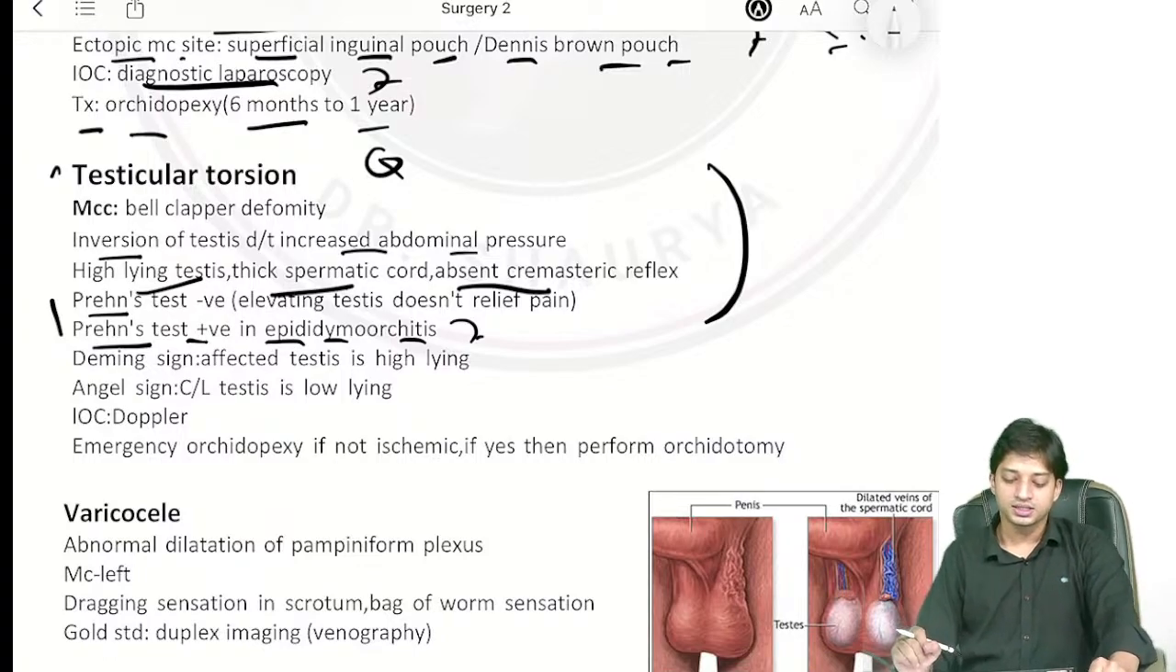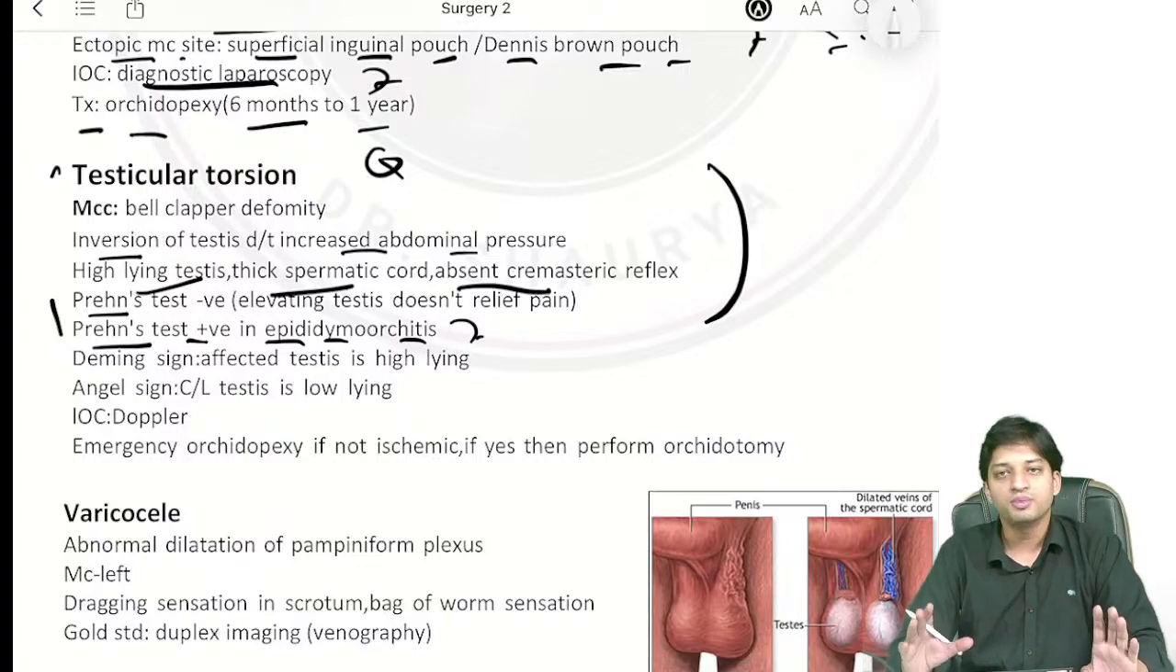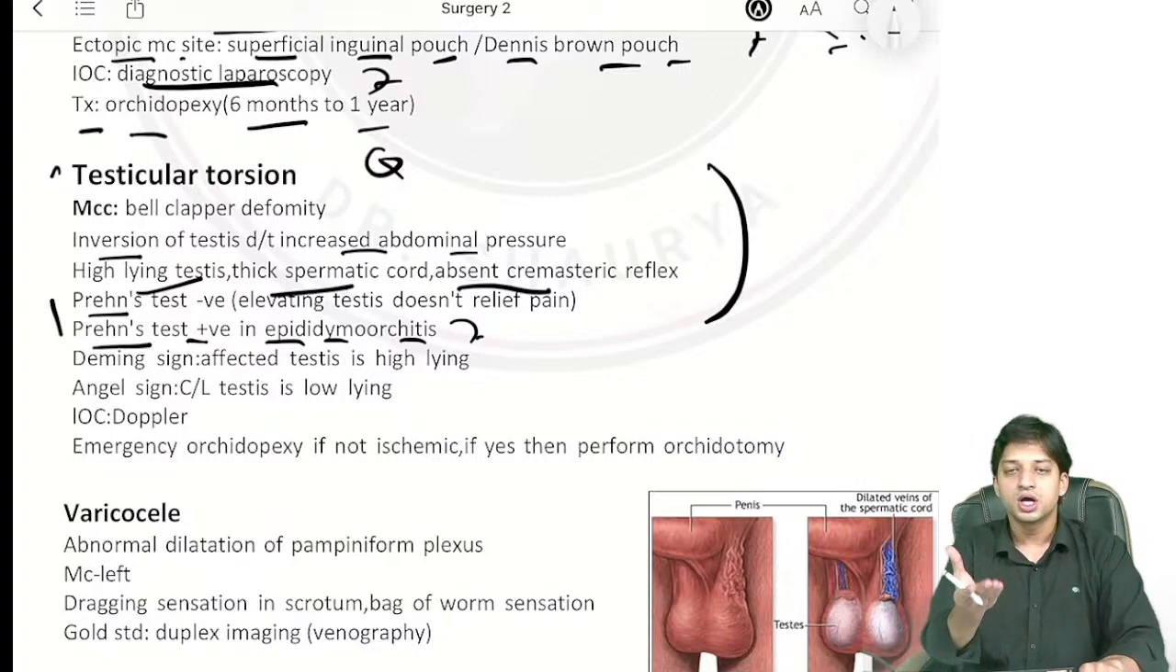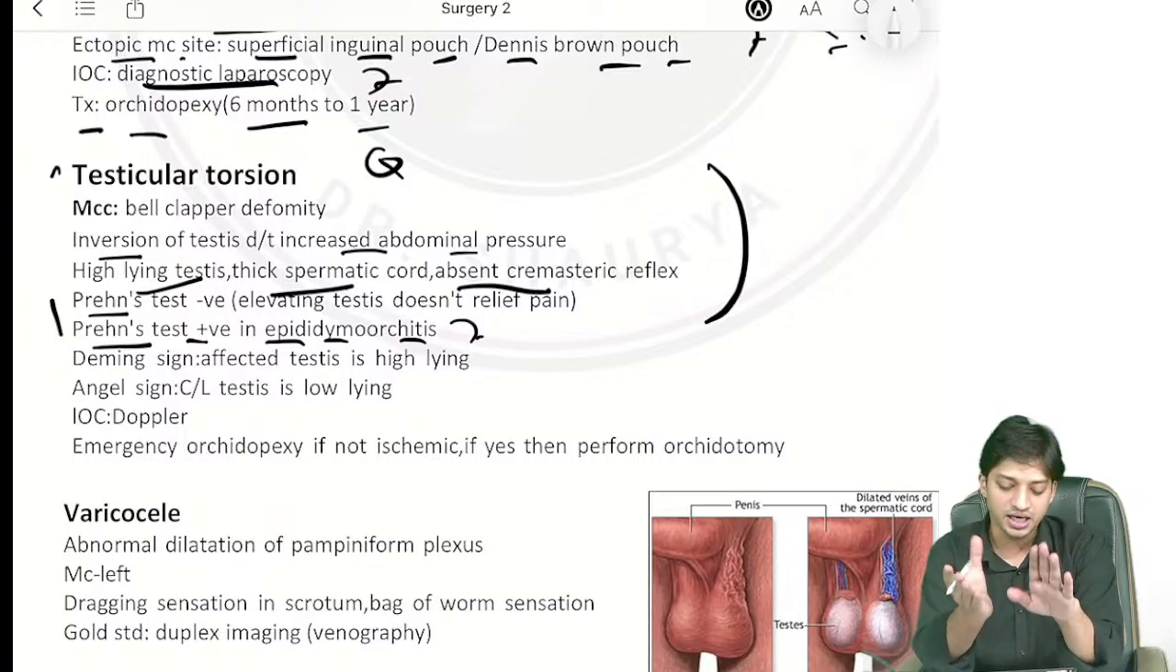Now we can see here, French test positive will be there in epididymoorchitis. If there is epididymoorchitis, whenever you elevate the testis or you support the testis, there will be pain relief. That is French test positive.